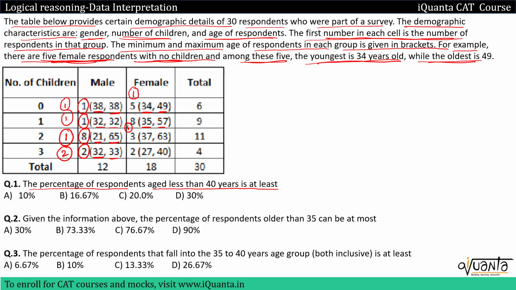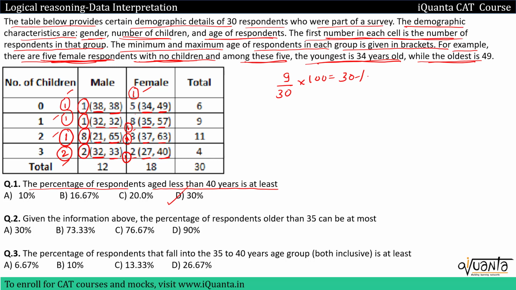Next group, I have 3 females, youngest is 37, oldest is 63. So I'll take only one female from here. Next group, I have 2 females, the youngest having age 27 and the oldest having age 40. We are looking for age less than 40. So we'll have only one female here who will have age 27. One will have age 40 because here we have only 2 females. So in total, how many people do we have aged less than 40? This is the minimum number of people. So 1, 1, 1, 3, 3, 2, 5, 5, 1, 6, 6, 3, 9. So 9 out of 30. So the percentage will be 30%. Option D will be the correct answer.